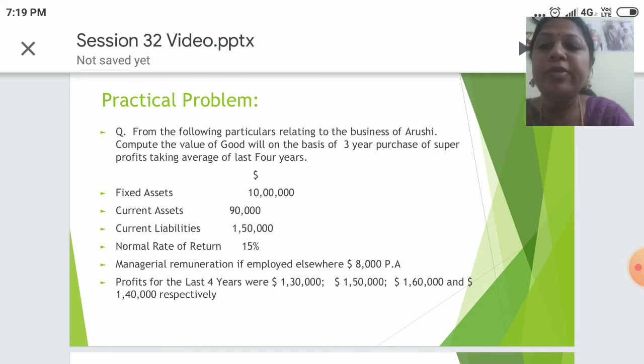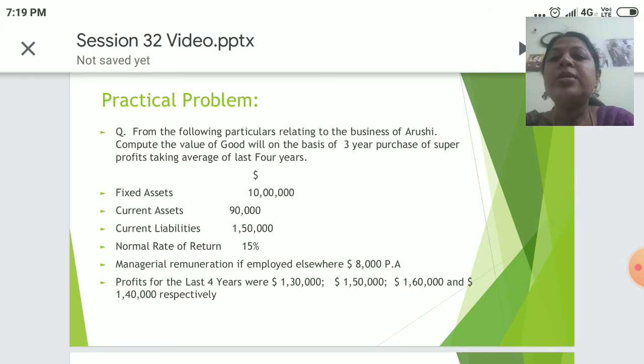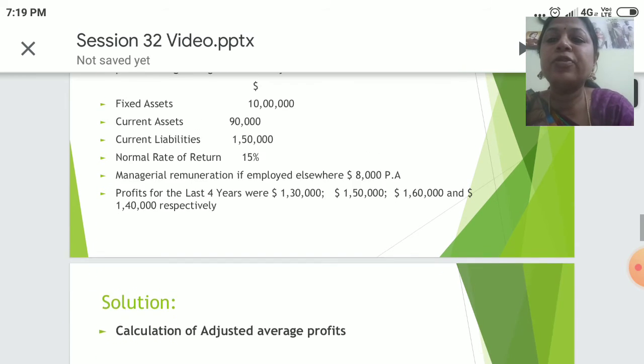Normal rate of return 15%. Managerial remuneration if employed elsewhere would be 8,000 per annum. Profits for the last 4 years were 1,30,000, 1,50,000, 1,60,000 and 1,40,000 respectively. These are the profits for the last 4 years.